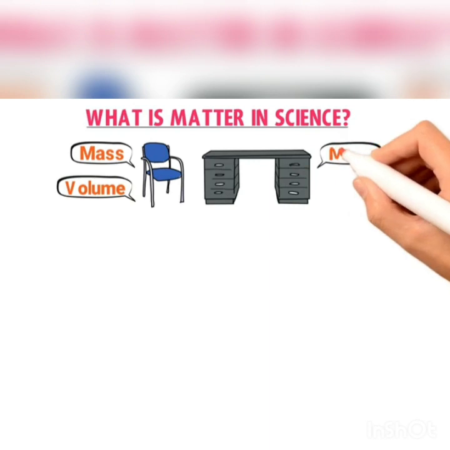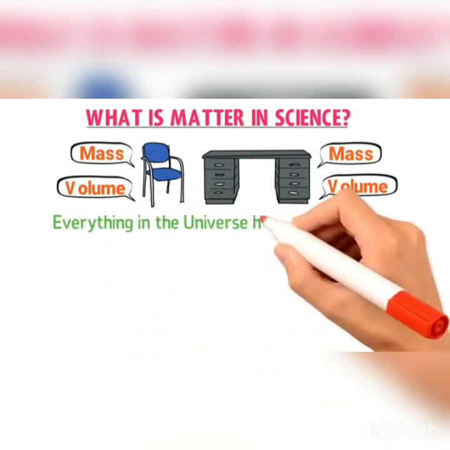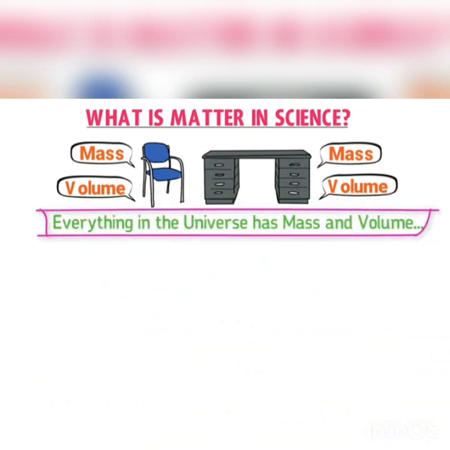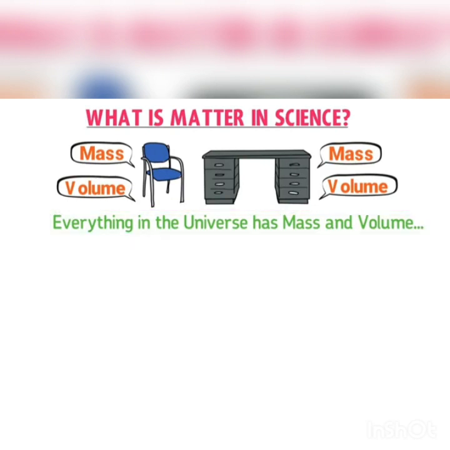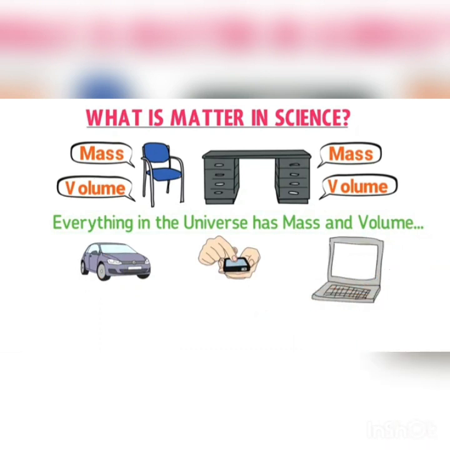Similarly, this desk has some mass and occupies some space. According to this example, we can say that everything in the universe has some mass and volume, either a chair or a desk or a car or a cell phone or a computer. They all have masses and volumes.